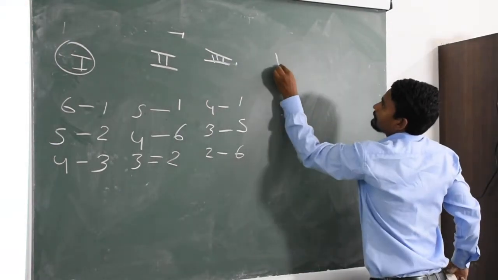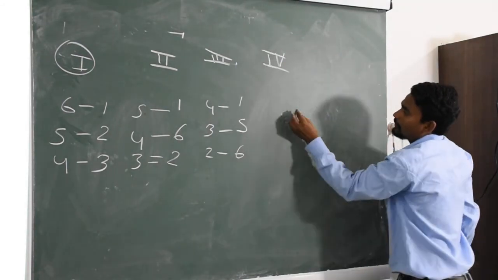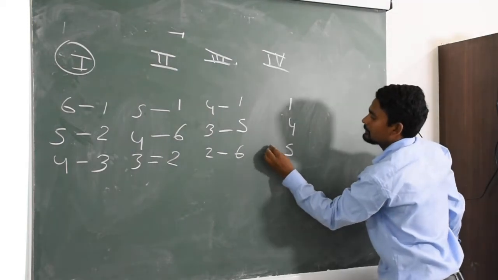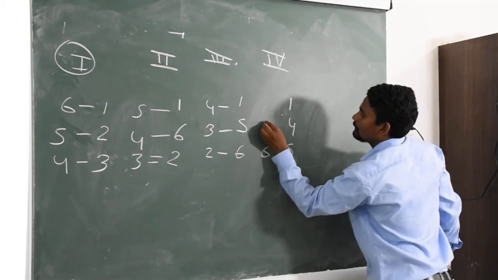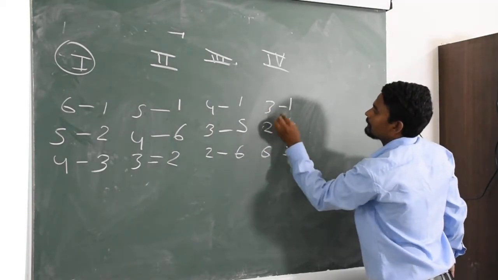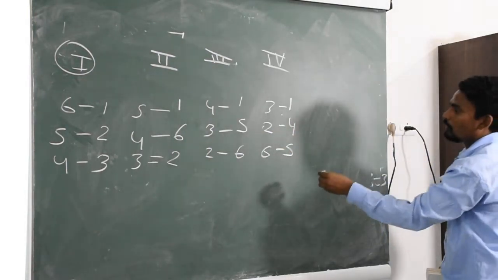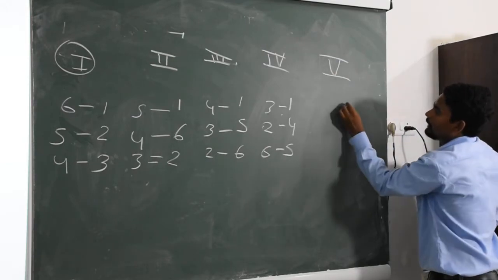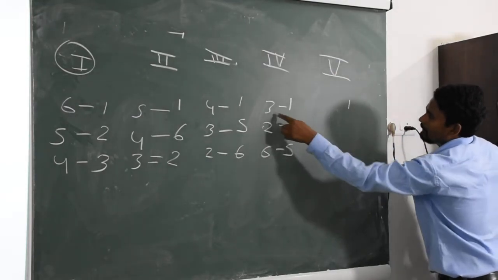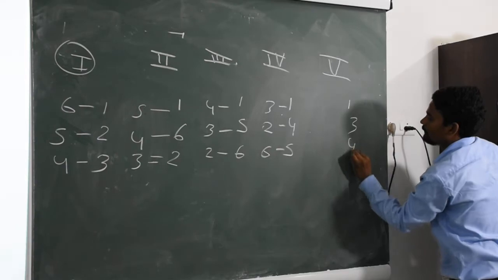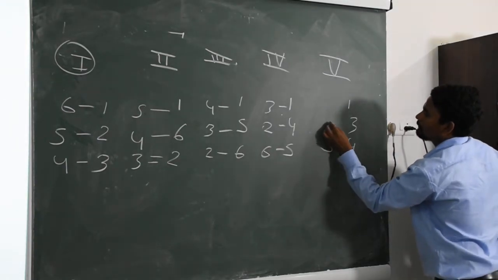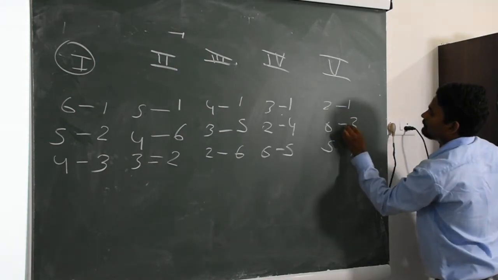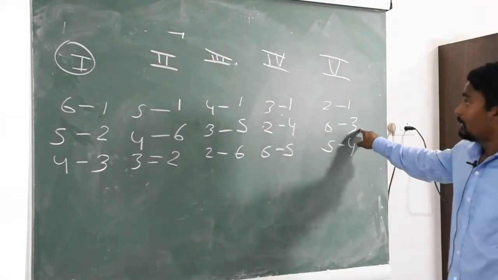Round 3, round 4: 4, 5, 6, 2, 3. This is round 4. Fifth round, 1 will be in its place, 3 will come here: 3, 4, 5, 6 and 2. So this is the fifth round.